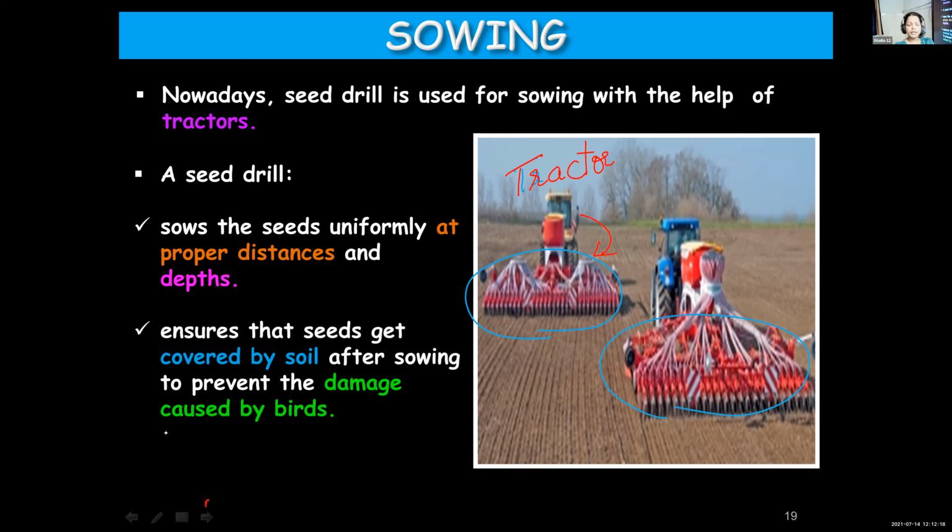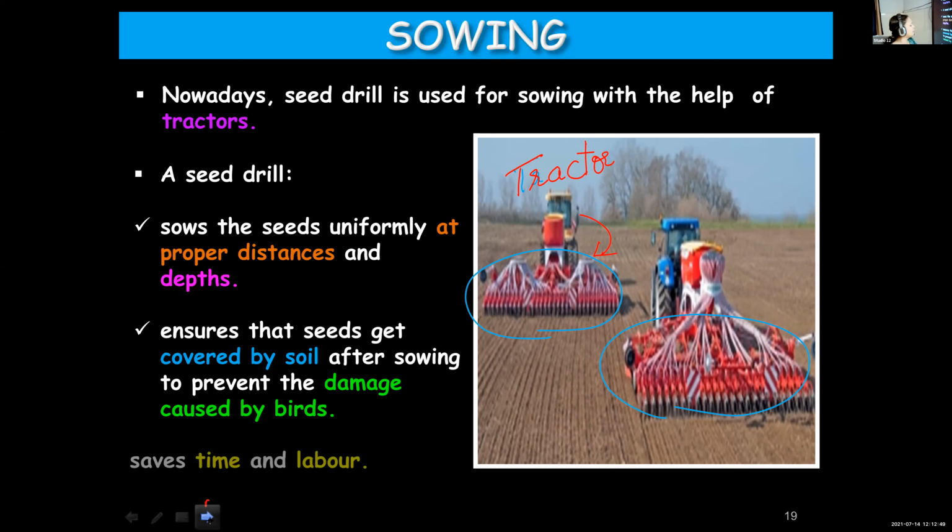And second point, the seeds will be covered by a layer of soil. When sowing is done with the help of a seed drill, it will ensure that the seeds are covered by a soil layer. And this will prevent the damage caused by birds. That means if the covering is not there, if the seeds are left exposed, the birds will notice it and they will eat it. And there won't be any seeds left for germination. So that is why it is important to cover it with a layer of soil.